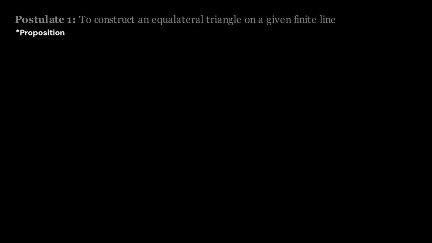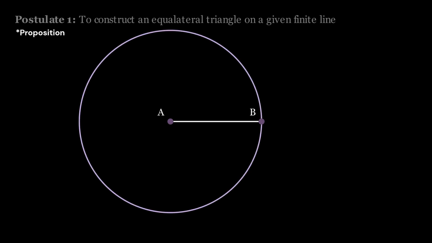Since it says that we're given a finite line, let's just start off with 2 points, A and B, and using postulate 1, we can make a finite line from point A to point B. Using postulate 3, we can draw a circle with its center at point A, and the radius is the distance from point A to point B. We can also do the same thing, but this time with the center at point B.